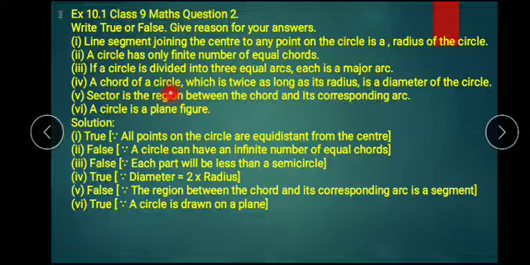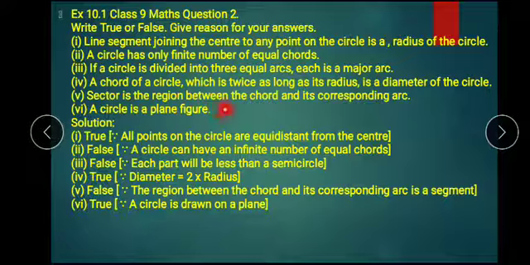A chord of a circle which is twice as long as the radius is a diameter. I told you, any chord which is 2 times the radius is called the diameter. So the answer is true, because diameter is 2 into radius.